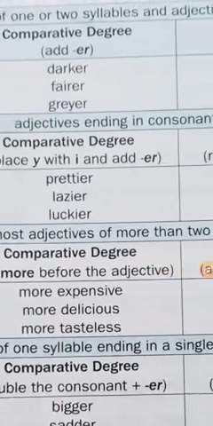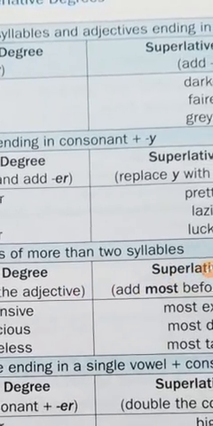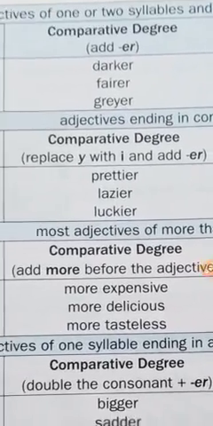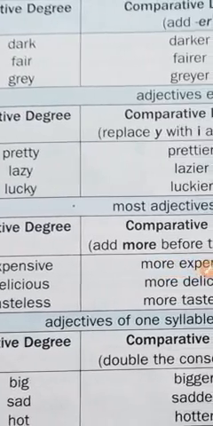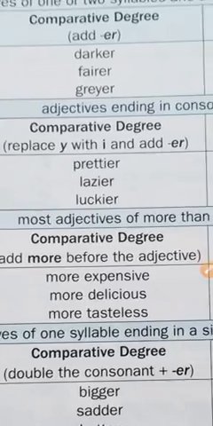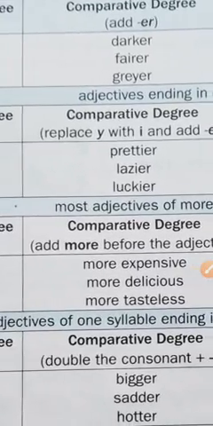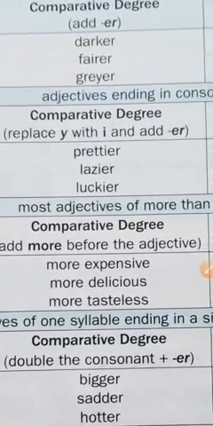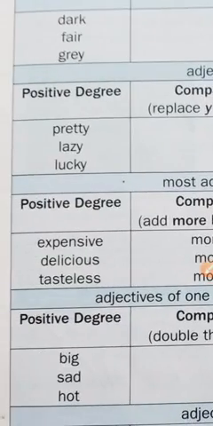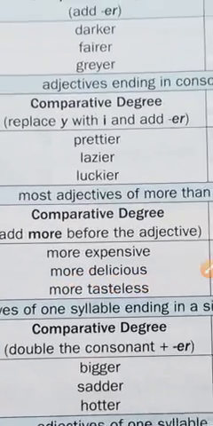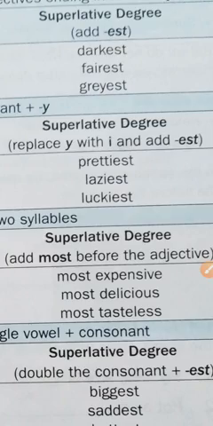For adjectives ending in a consonant plus y, in this condition we remove y and add ier. We replace y with i and add er, like pretty, prettier, lazy, lazier, lucky, luckier. In this way, prettiest, laziest, luckiest.